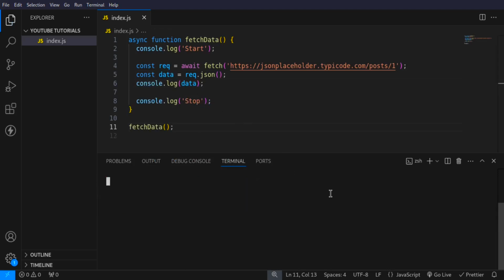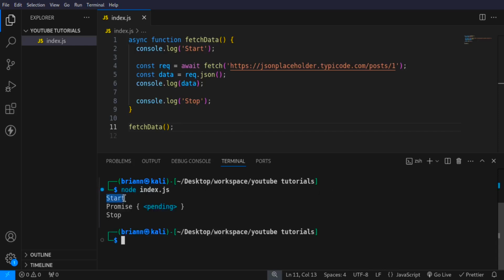I'm going to clear that, and if I run that, you see we have start, and then we had a promise. The reason why we're having a promise here instead of the real data is because we also have to tell JavaScript to wait for this. So we have to say await, like that.